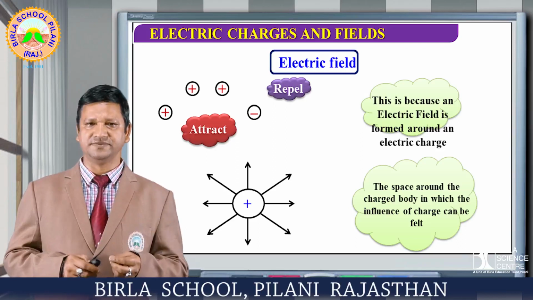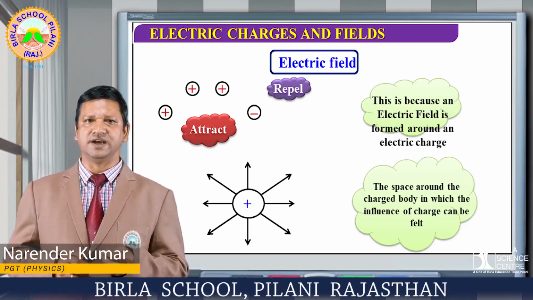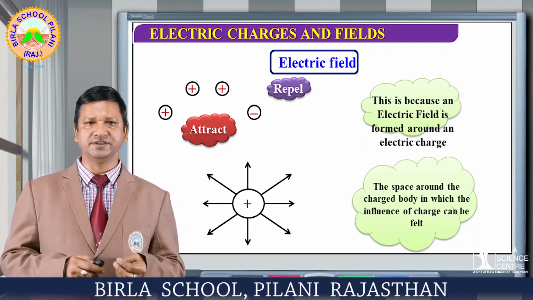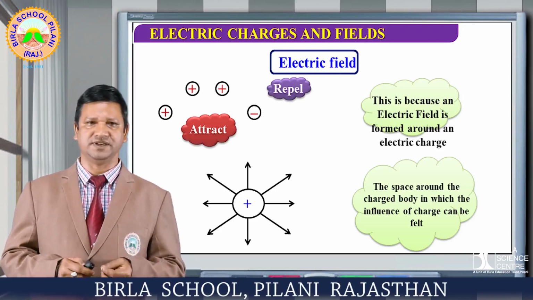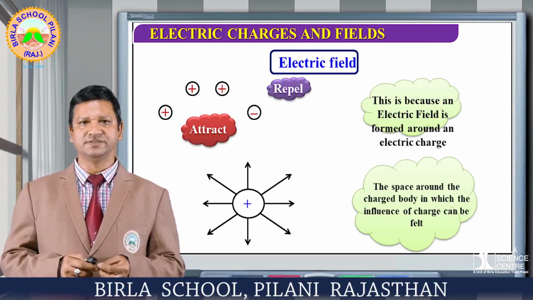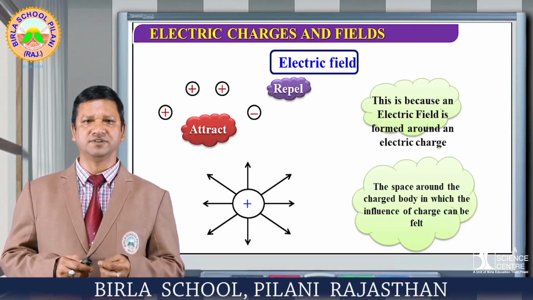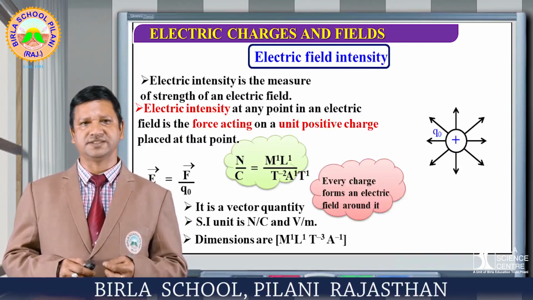Any charge that enters this region experiences either a force of attraction or a force of repulsion, depending upon the nature of the charge. So in this particular case we can say it is the space around the charged body in which the influence of the charge can be felt or observed. Come to the next point, that is electric field intensity. Let us understand it in detail.